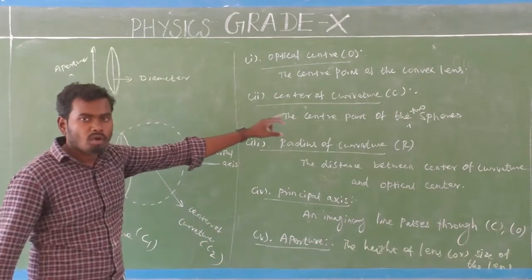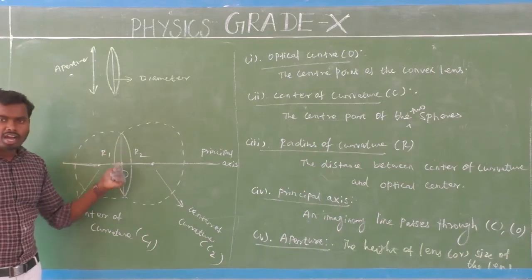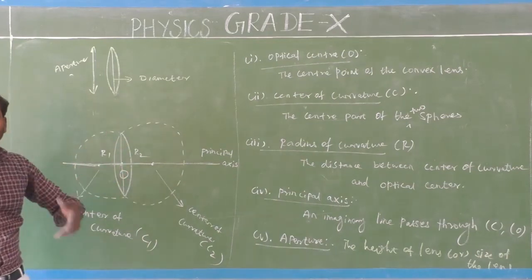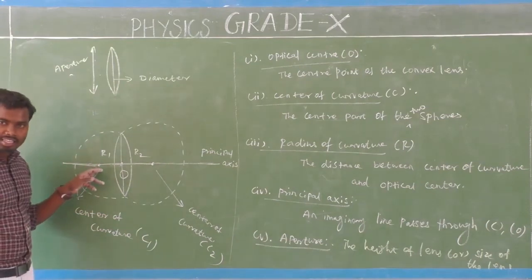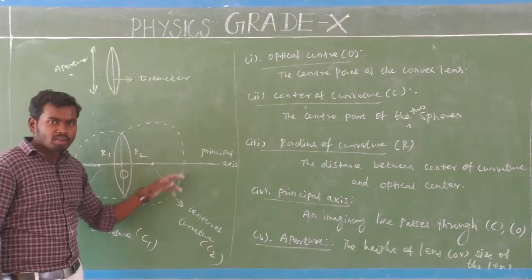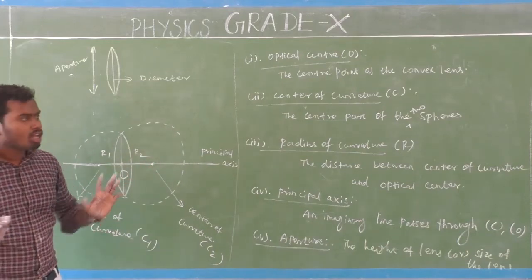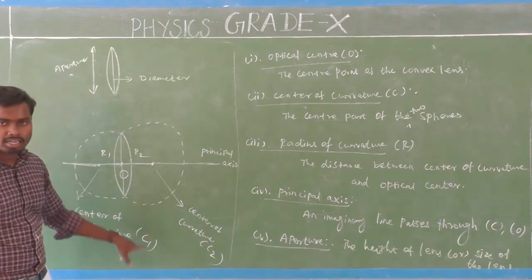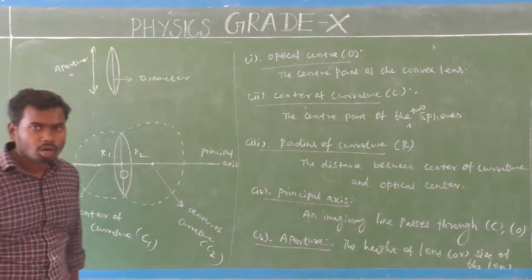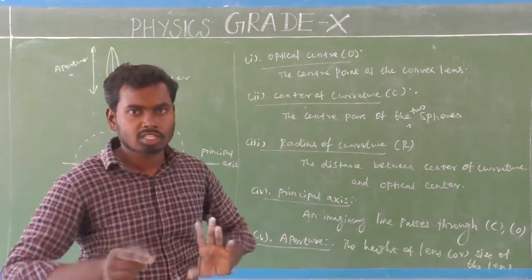Second one, what is that? Center of curvature. Already we know the convex lens is made up of two spheres made up of glass, right? So this sphere will have a center, that is center of curvature 1. Likewise, this sphere also will have a center, that is center of curvature 2, isn't it? So the center of curvature is the center of the sphere. It is denoted by the letter C. So C1 for center of curvature 1, C2 for center of curvature 2.